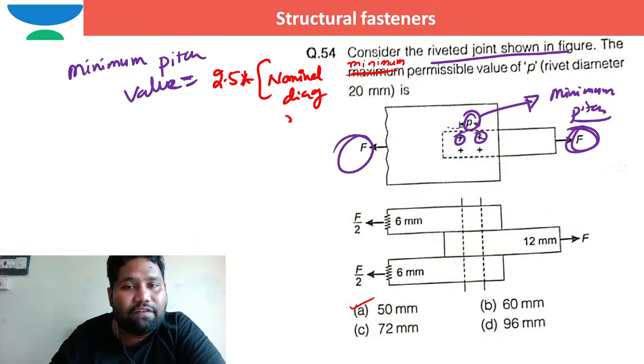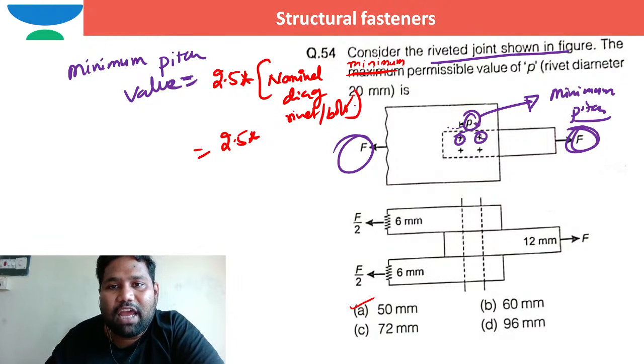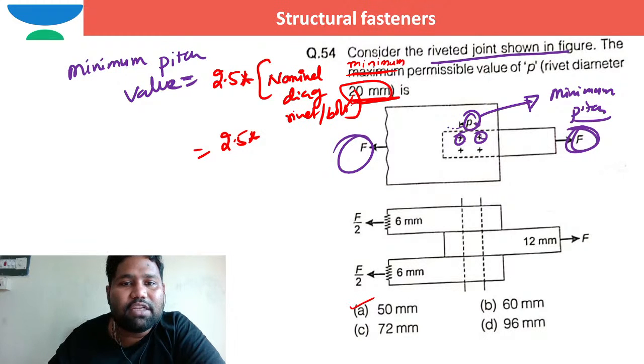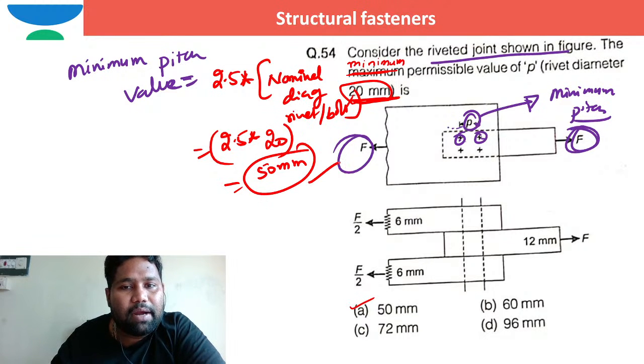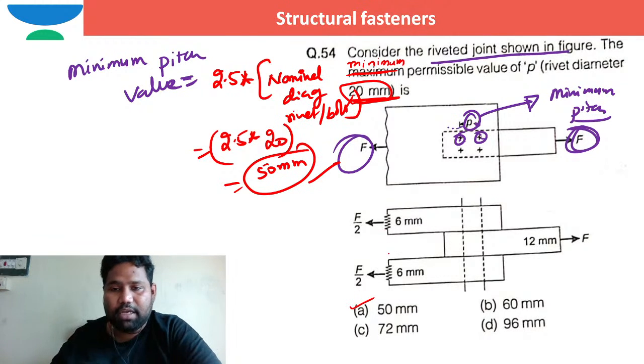What is the rivet diameter, brother? The nominal diameter of the rivet is 20 millimeter. So 2.5 into 20 is 50 millimeter. So the option is directly 50 millimeter.